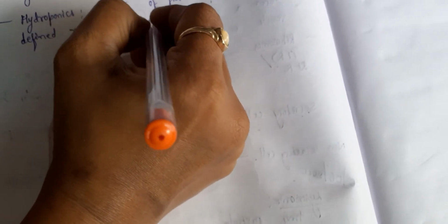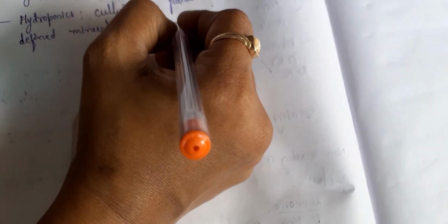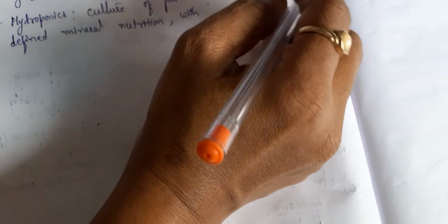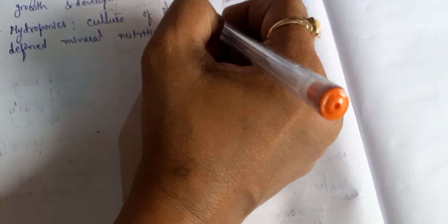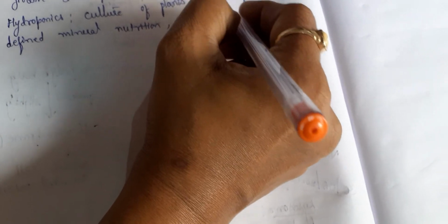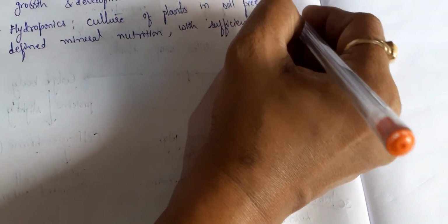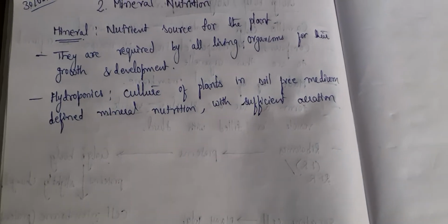So mineral nutrition containing medium with sufficient aeration. That means we are providing enough air for the growth of the plant. So we are providing the air and minerals and allowing the growth of the plant.